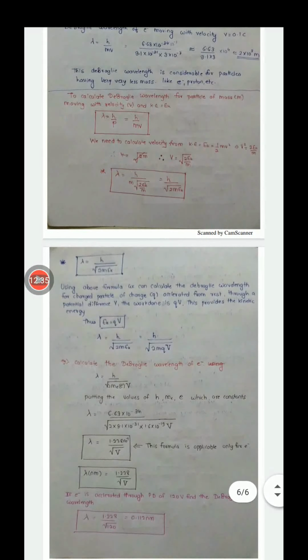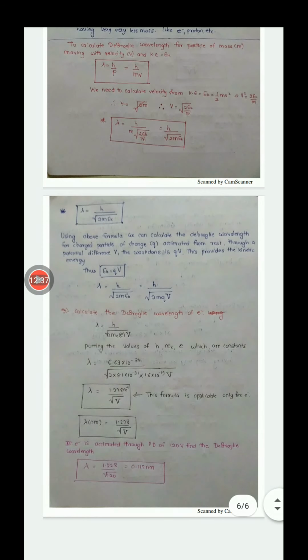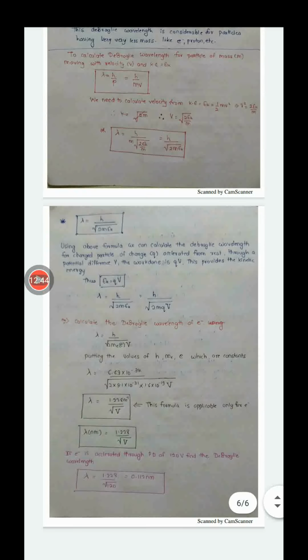Now, there is another case. Here I was talking about only kinetic energy. But if they give you a charged particle, and that charged particle is accelerated by applying so much potential difference. Yes, we need to apply potential difference to accelerate charged particles, right?